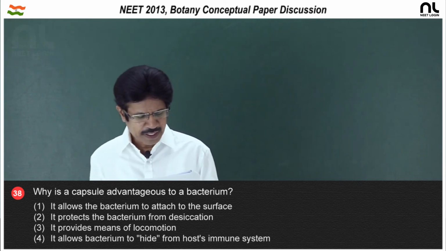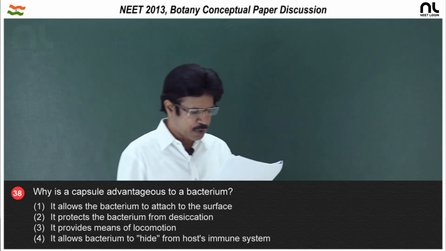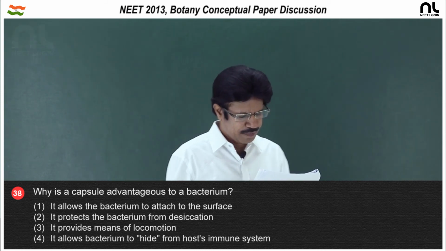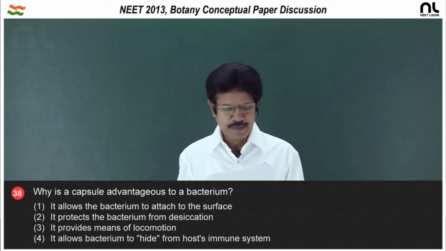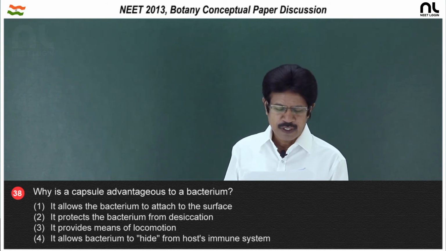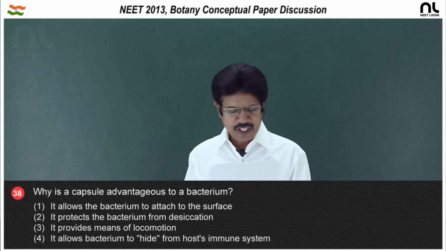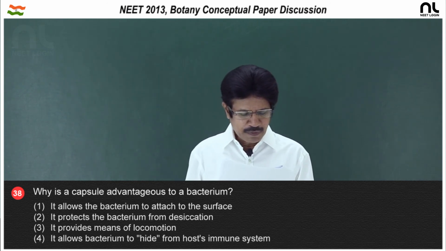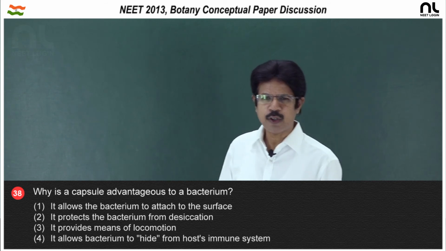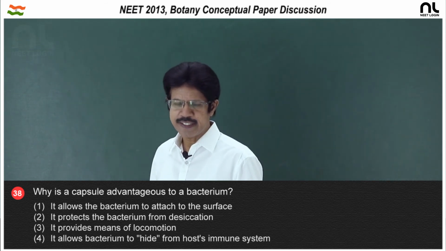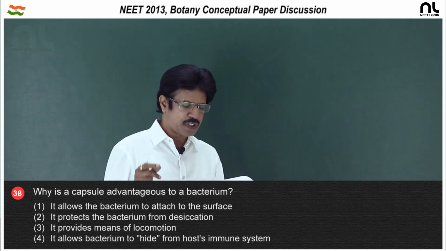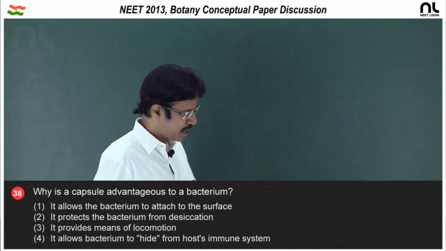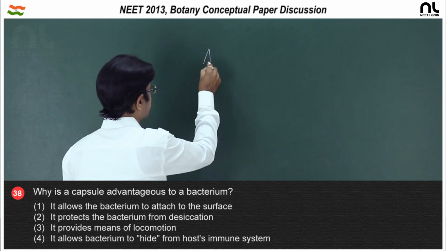So, the first option, it allows the bacterium to attach to a surface, is wrong. It protects the bacteria from desiccation, that is wrong, because the slime protects the cell from desiccation. Third, it provides the means of locomotion, it is not a locomotor structure, it is the flagella. Fourth, it allows the bacterium to hide from the host immune system, is the right option. The fourth option is the right answer.